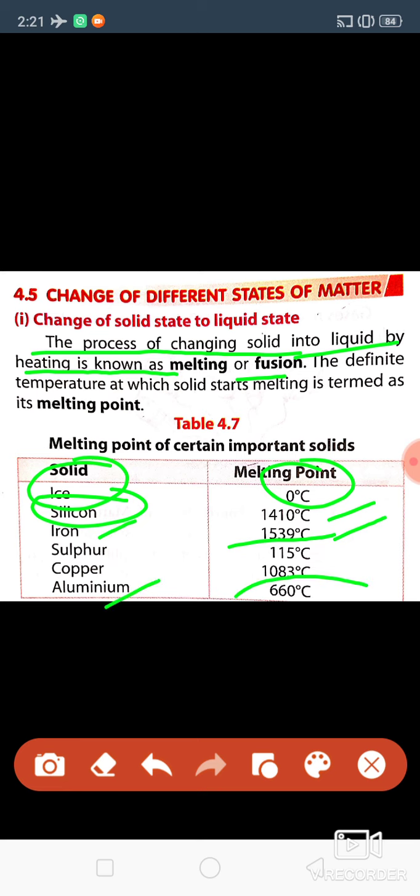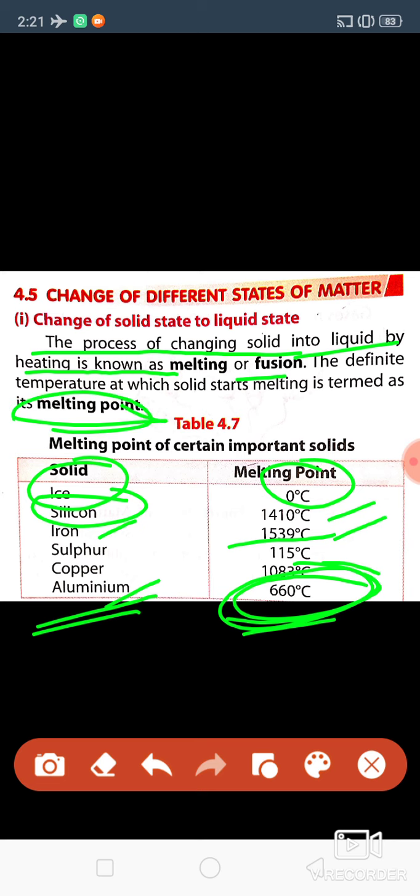Aluminum you have to heat to 660 degrees Celsius or more, then only aluminum will melt. The temperature at which a solid changes into liquid is called the melting point.